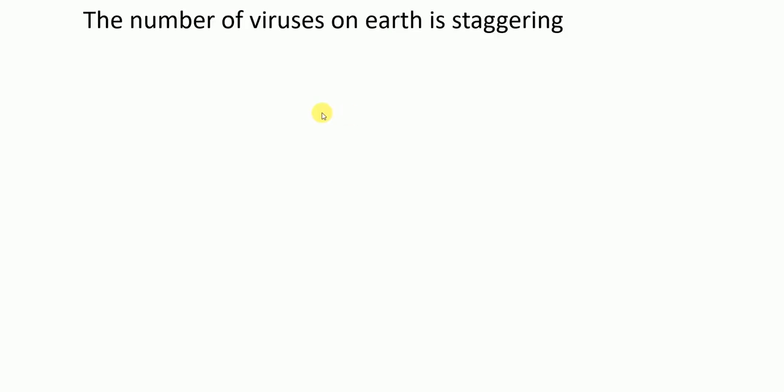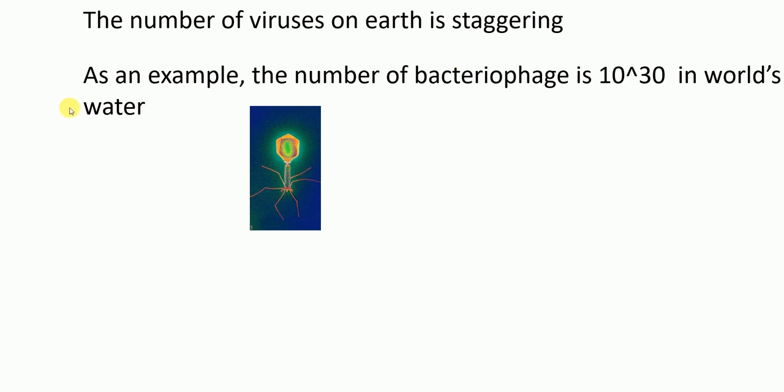Okay, I just want you to know this. So like I said, we eat and breathe billions of viruses every day, which means that the number of viruses on the earth is staggering. For example, the number of bacteriophage viruses in the water of the world is 10 to the power 30. This is a lot, guys. This is a lot, okay?